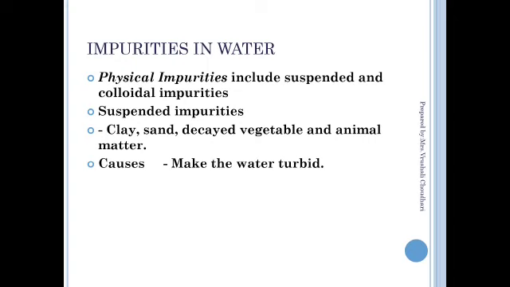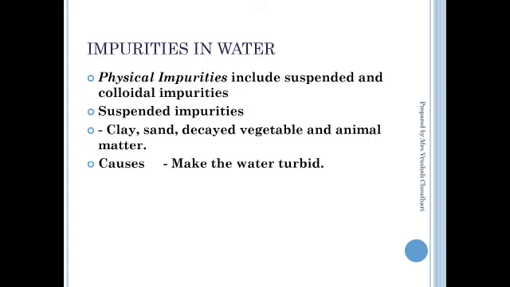First, we will learn about physical impurity. Physical impurity includes suspended as well as colloidal impurity. What is the meaning of suspended impurity? Clay, sand, decayed vegetables, and animal matter are called suspended impurities, due to which water becomes turbid.